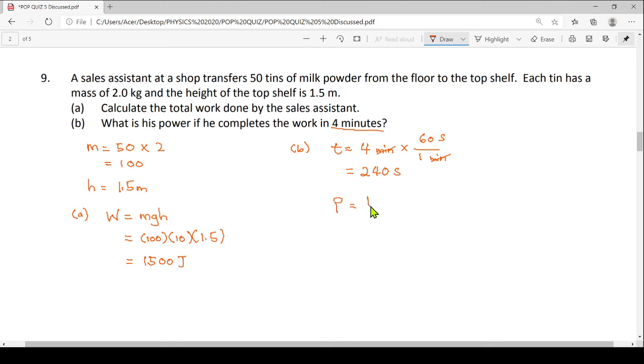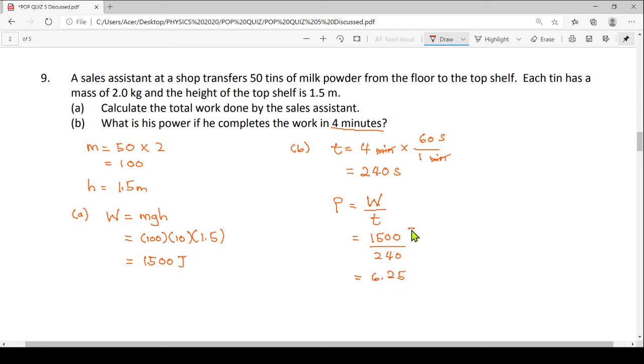So what is power equal to? Power equals the rate of doing work, that will be W over T. Work done is 1500 divided by the time 240. So you will end up with 6.25.